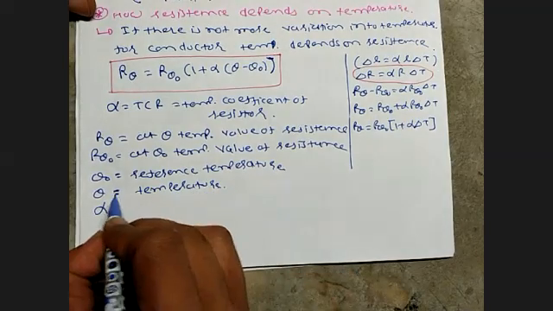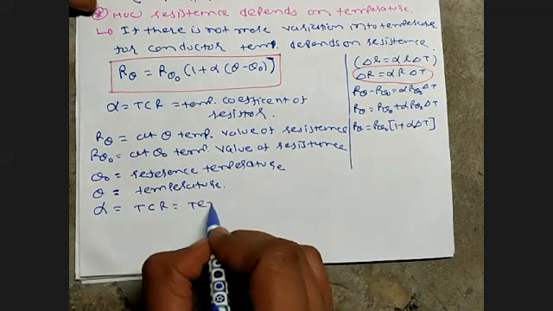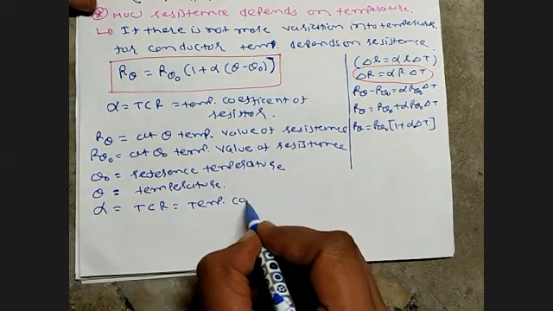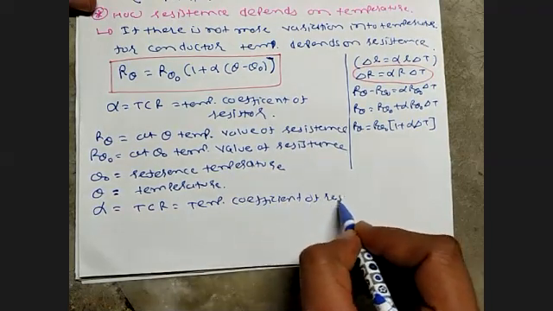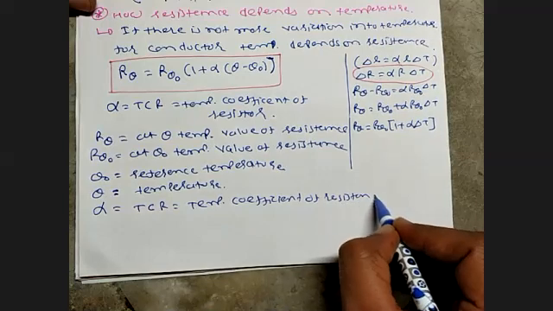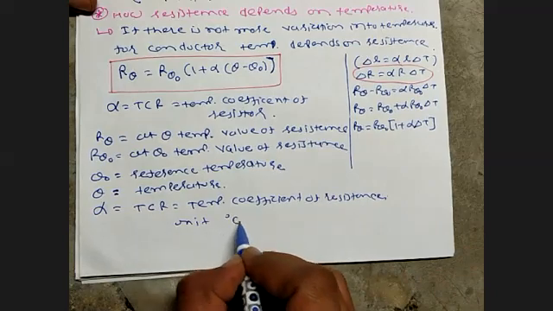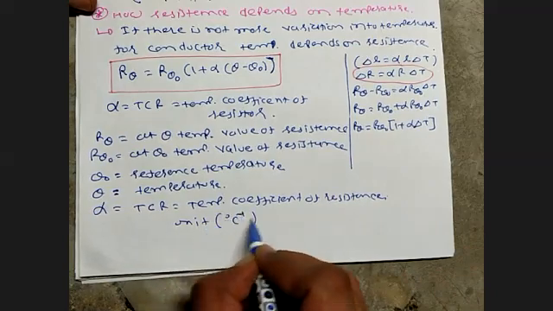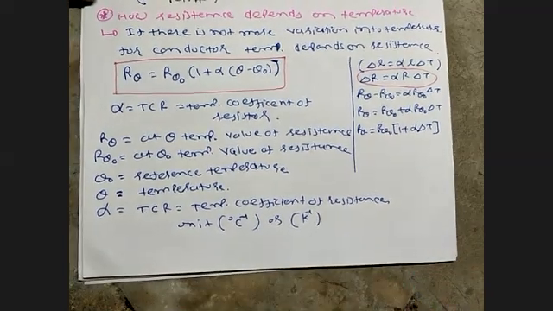What about alpha? Alpha is nothing but TCR, the temperature coefficient of resistance, and the unit is degree centigrade inverse or Kelvin inverse.